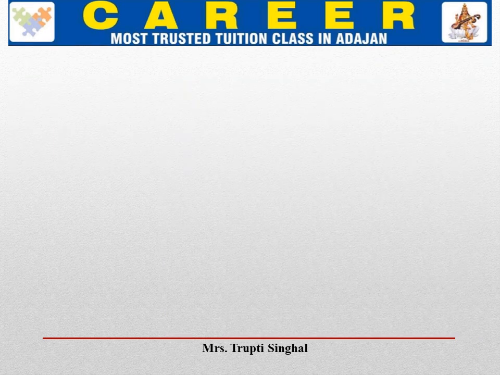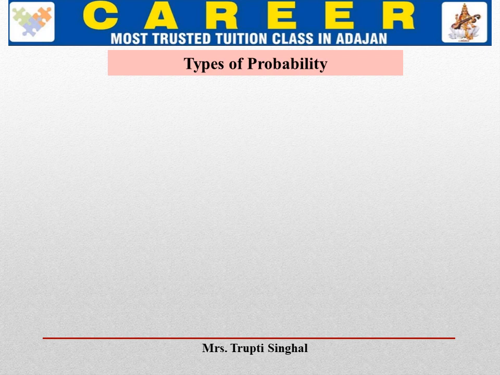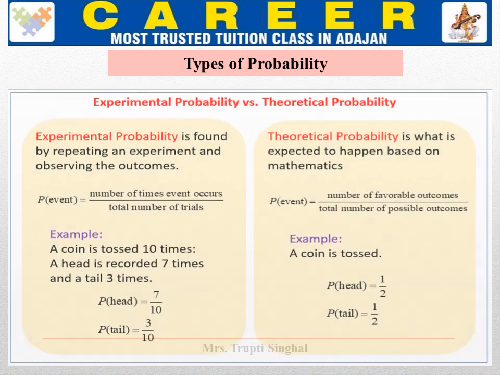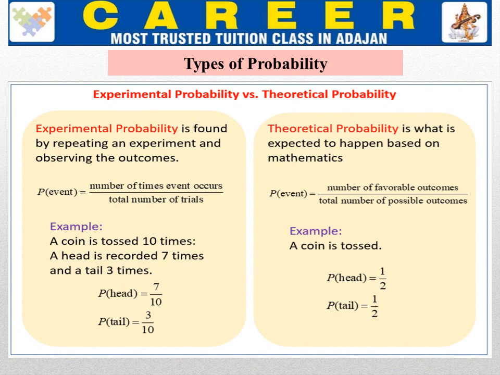Yes. Now types of probability. In this chapter, there are two main types of probability: experimental probability and theoretical probability. What is the major difference between them?